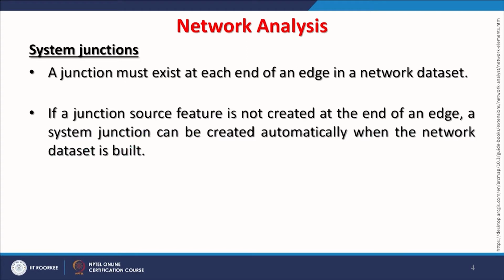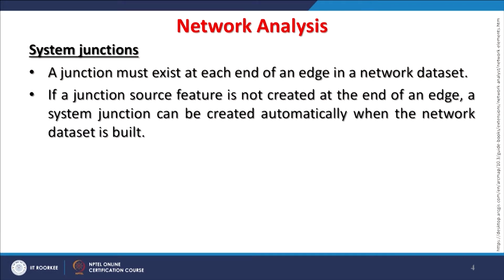If a junction source feature is not created at the end of an edge, that means a polyline feature, a system junction can be created automatically when the network data set is built. So once your polyline data of a network is ready, the network has to be built, and while building the network, these things will also be created.